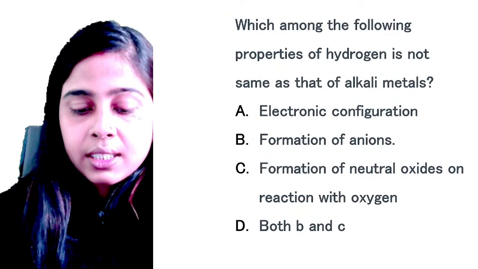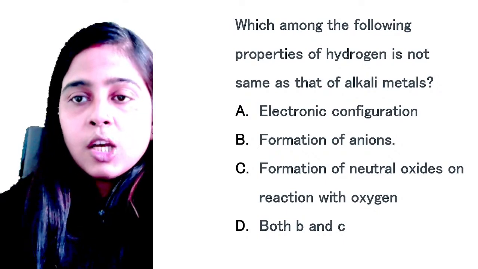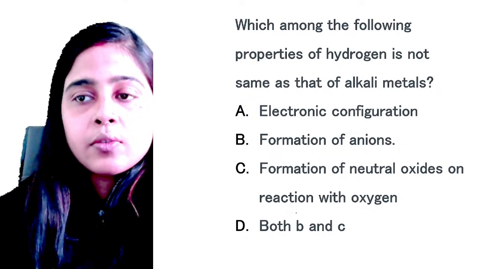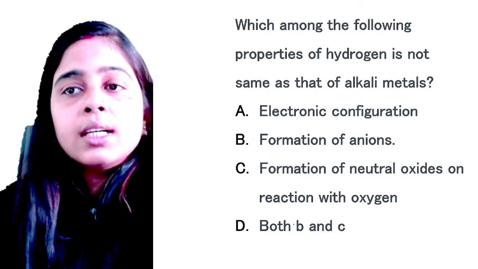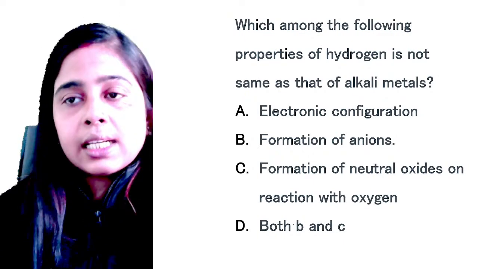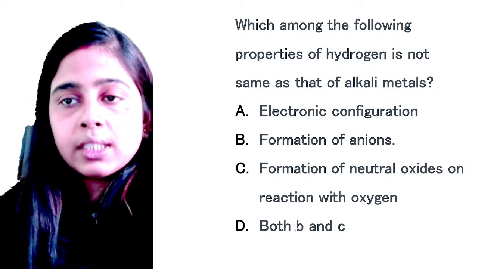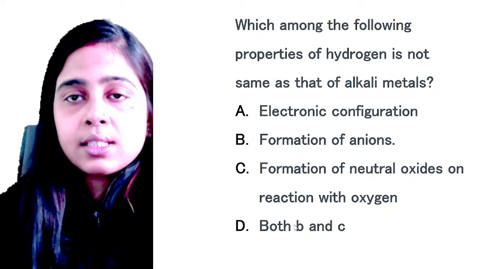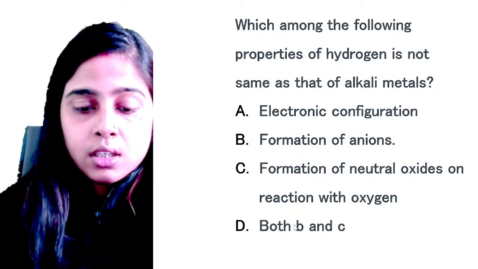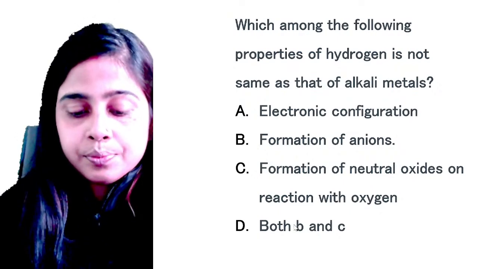Very good, Pragya, that is a correct answer, but one more correct answer is there. Please try to observe the correct answer for the given options over here. Which property is not same as that of your alkali metals? Clear? B is not the correct option over here. Formation of ions is not the same as alkali metals, but one more property is there. So what is the correct answer over here? Please try to answer it, everyone.